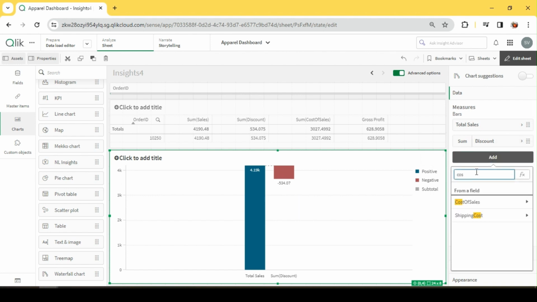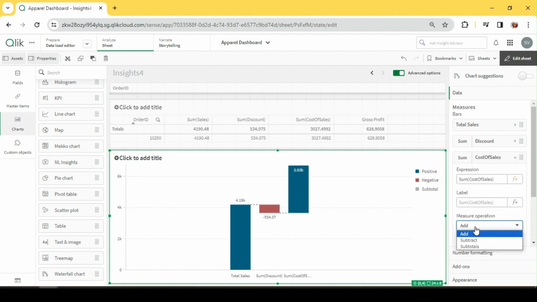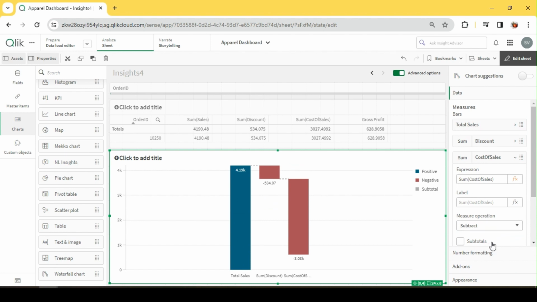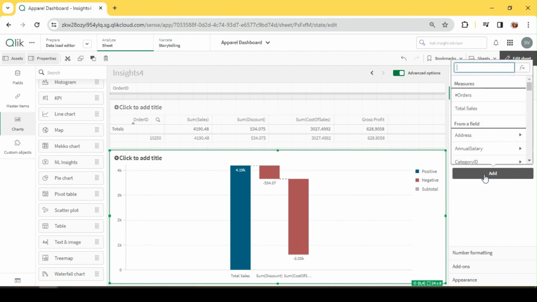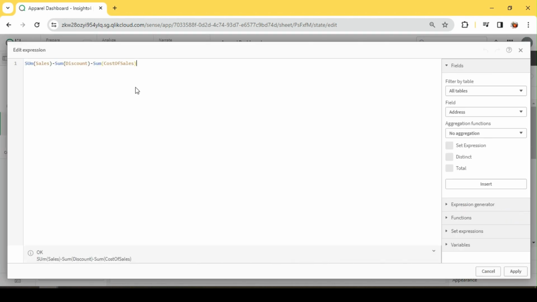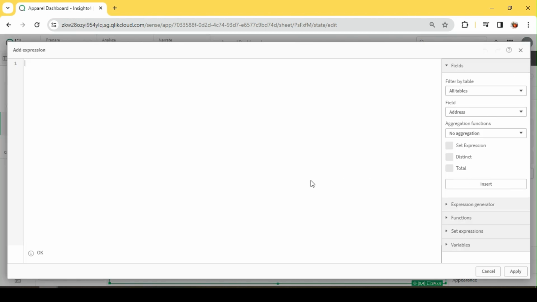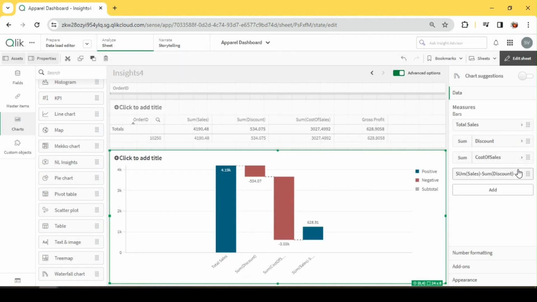Okay, and now let me add my cost of sales. Again, this I want to subtract from the overall value. So yes, and then finally I can either add this gross profit as a calculated measure, or we can derive it using the subtotal function.